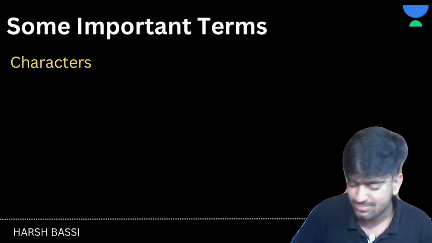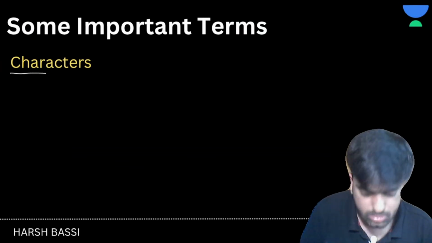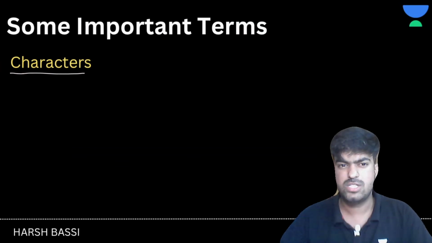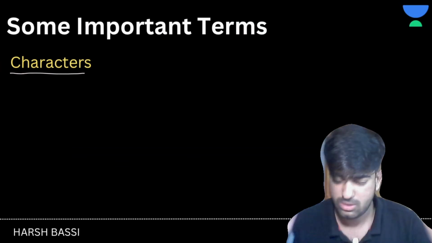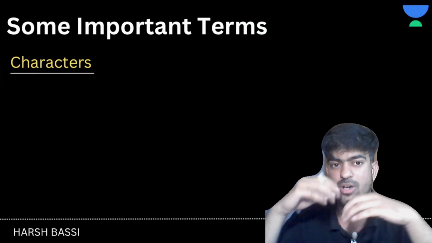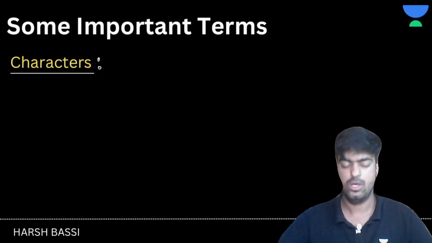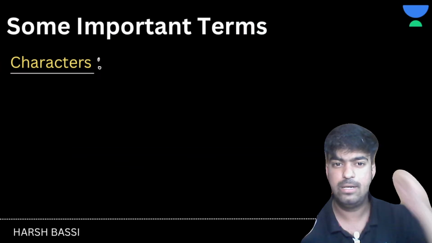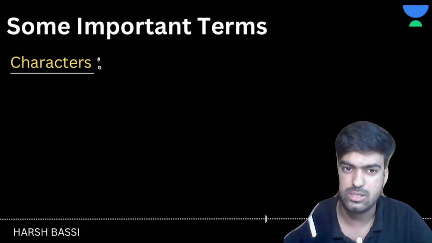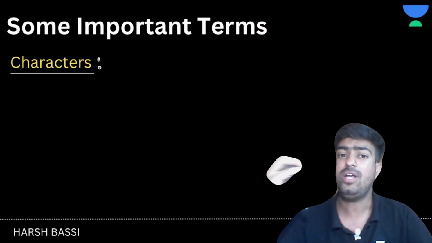Now, let's start with the characters. What do we understand by characters? You are seeing me, so you can judge. Sir has hair, yes, I have hair. Sir has eyes. What's the height of the sir? These things you can judge, right? Whatever things you are able to see, I can say that those things are characters, like any feature of an organism.